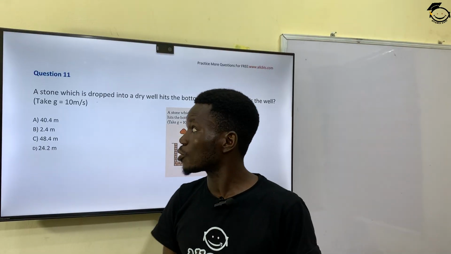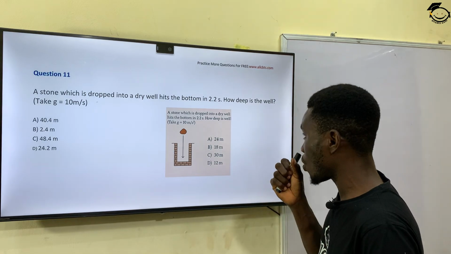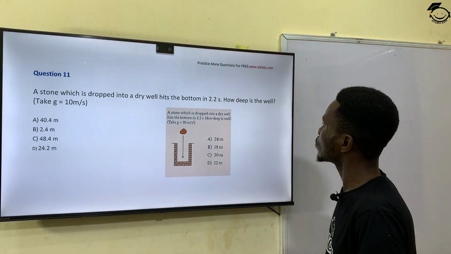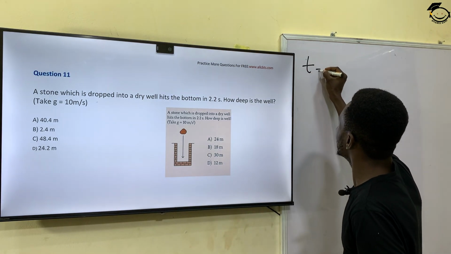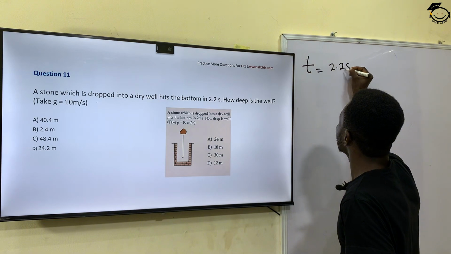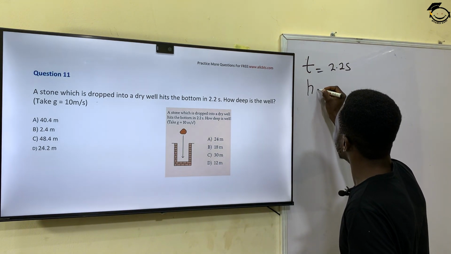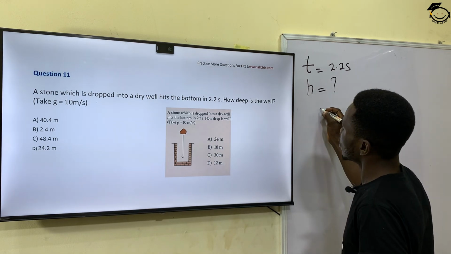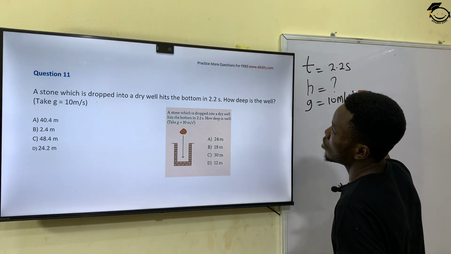Moving on to the next question, which is question number 11. It says a stone which is dropped into a dry well hits the bottom in 2.2 seconds. How deep is the well? So the time it takes the stone to hit the bottom is 2.2 seconds. Then they're asking how deep is the well? So the depth or height of the well is unknown, and we're given g in the question as 10 meters per second squared.